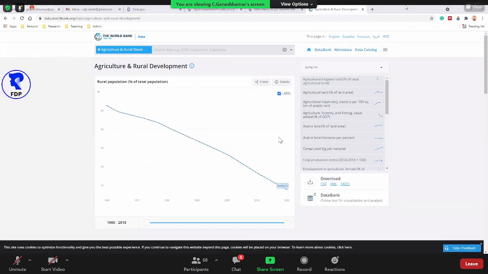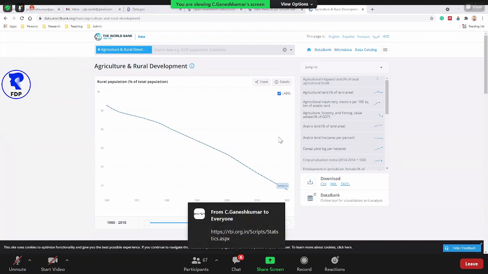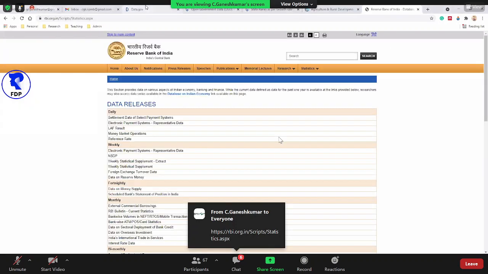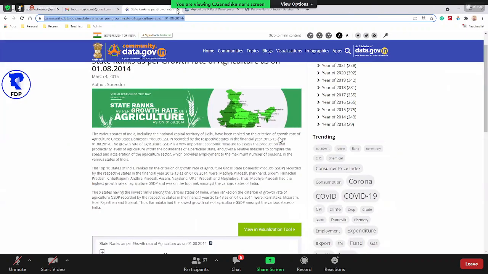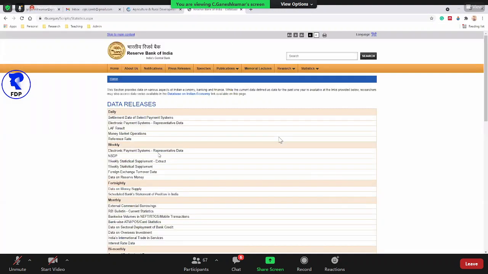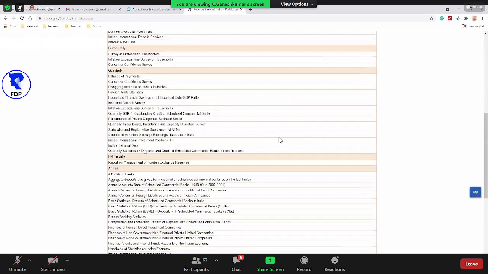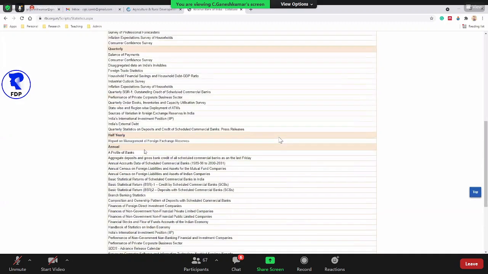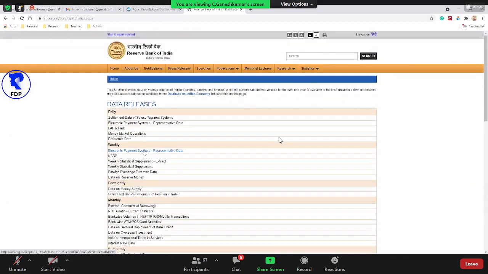this one, Reserve Bank of India. Okay. I'll share the link in this chat window. So if you look at the Reserve Bank, okay, I'll close the remaining thing. So Reserve Bank also, we will get a lot of data. Okay, some of the data related to agriculture is also available. So this is mostly for if you are doing agriculture finance or anything related to finance, you can use this website.